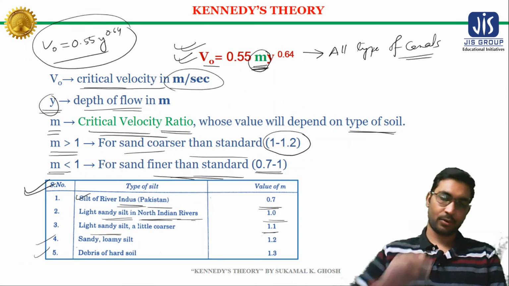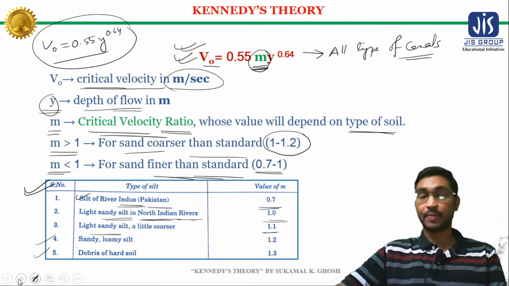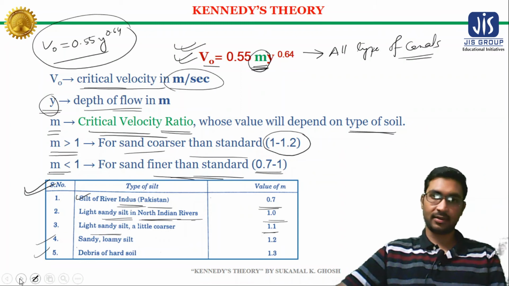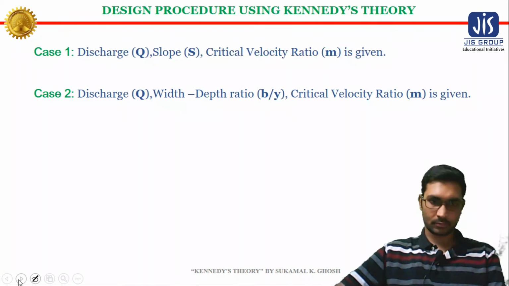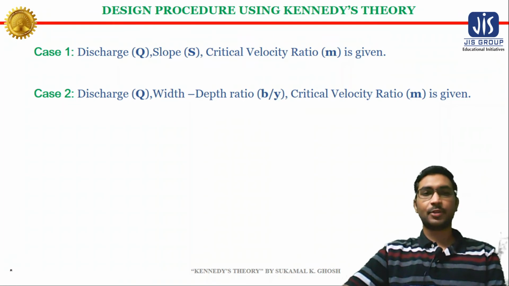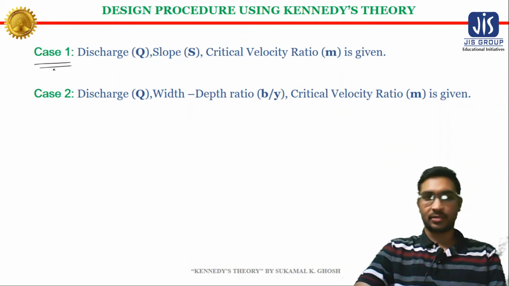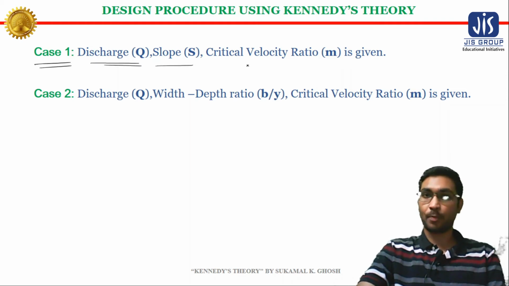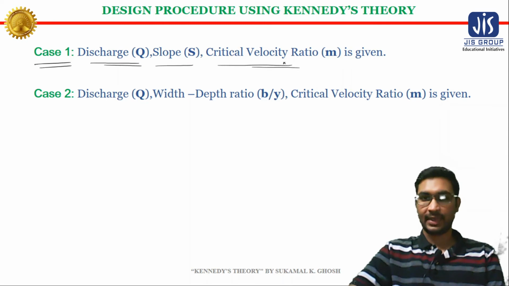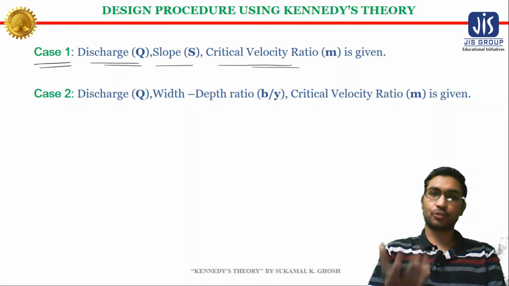Now we will discuss the design procedure of an unlined alluvial canal using Kennedy's theory. There can be two cases while designing canals using Kennedy's theory. In one situation you may be given the discharge, slope and the critical velocity ratio, and asked to design the channel.